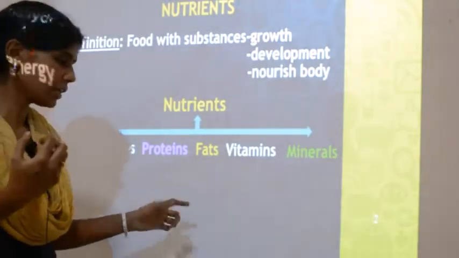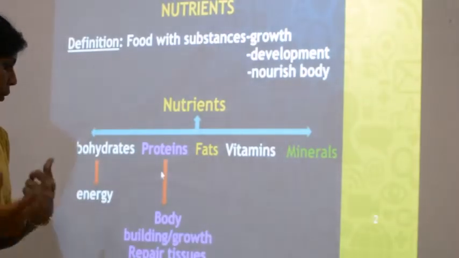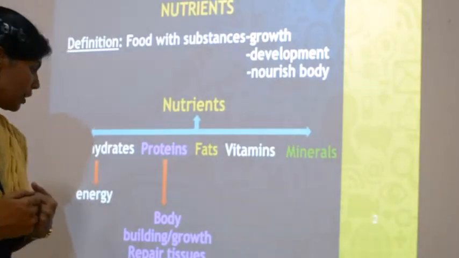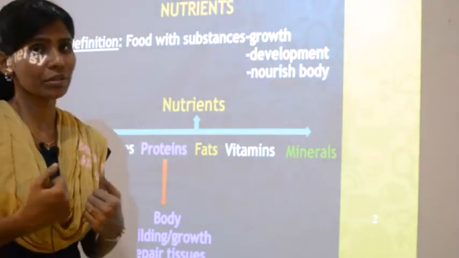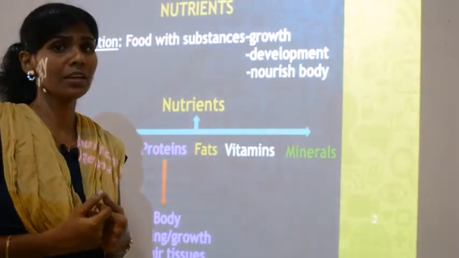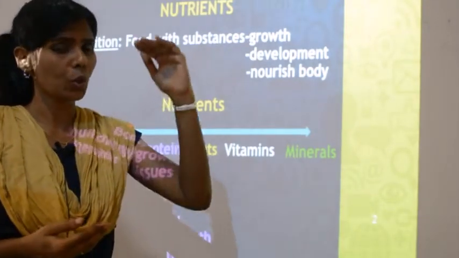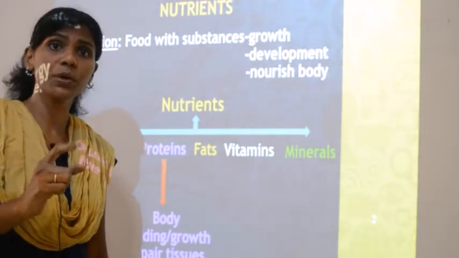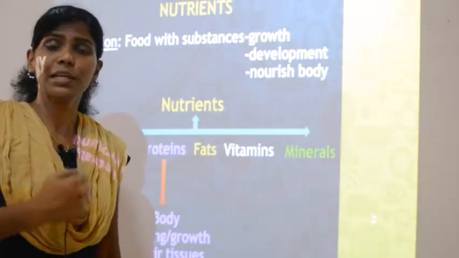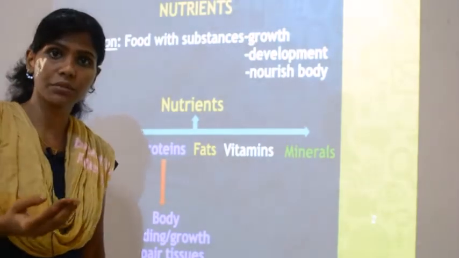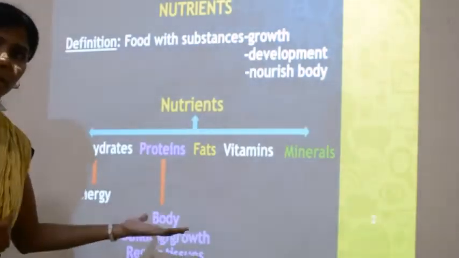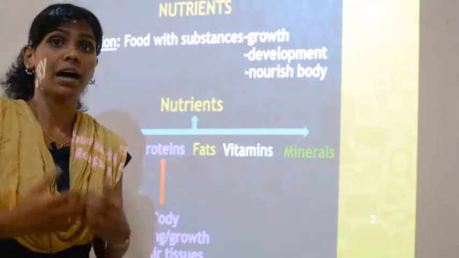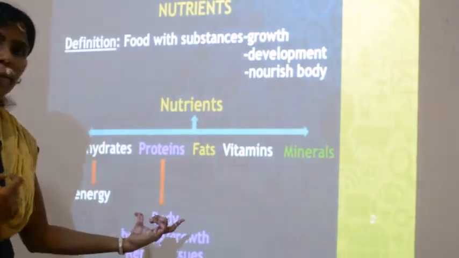What about proteins? What does protein do? Protein helps in body growth or body building. What is the role of protein? They help you to grow well. Carbohydrates will not help you grow. What will they do? They will just give you energy. It will just keep you active. Whereas proteins, what do they do? They help you to build your body. How do you grow? Because of the proteins.